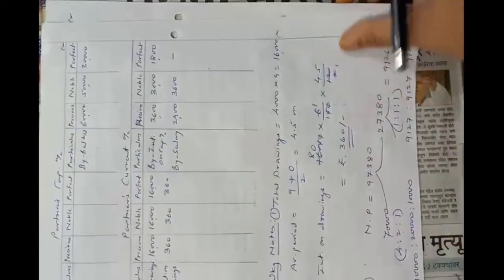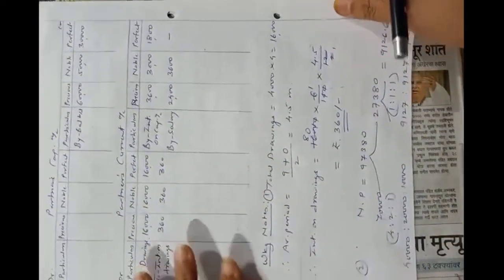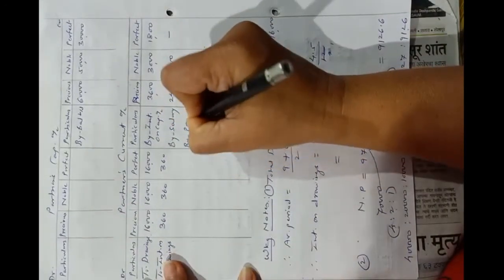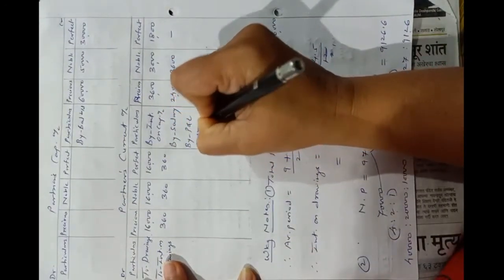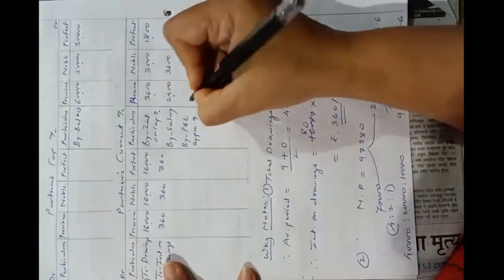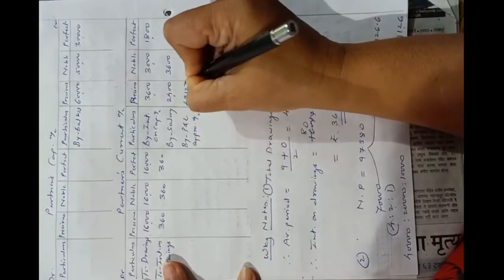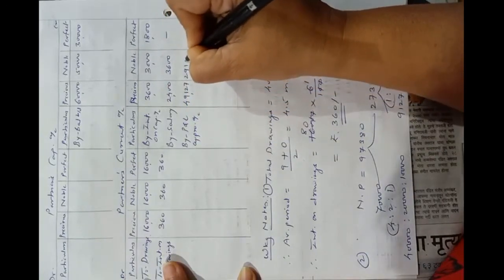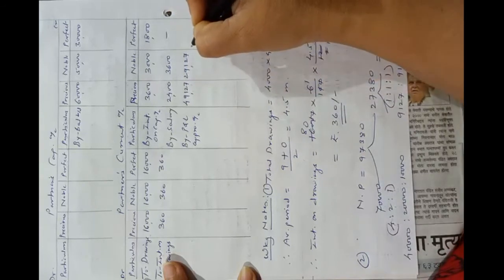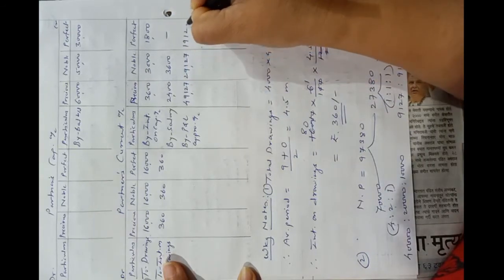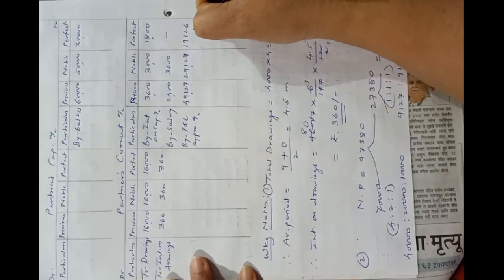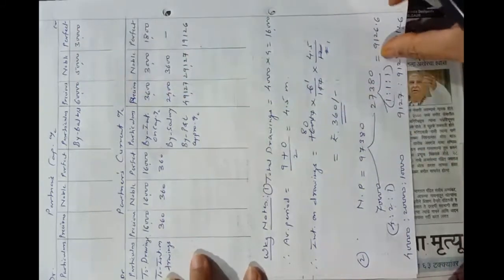Now let's transfer this to partner's current account. By profit and loss appropriation account, 49,127, 29,127 and 19,126. Okay. So now we will tally these two accounts.